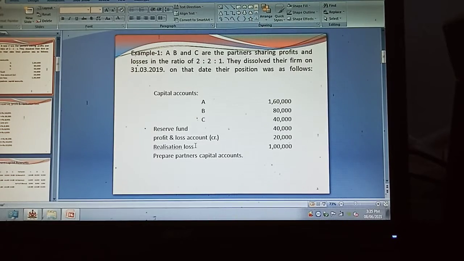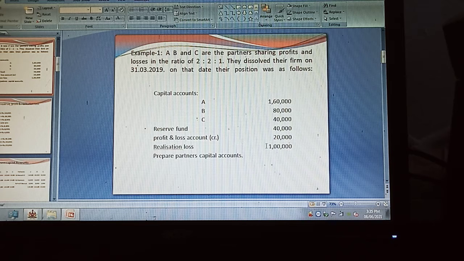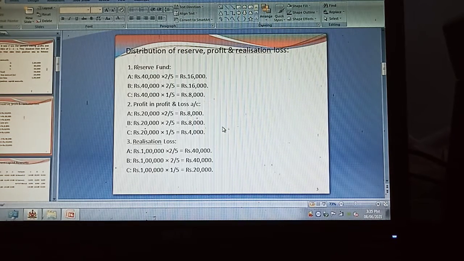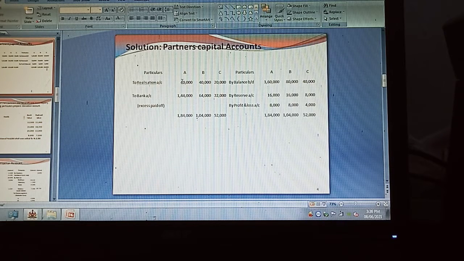And the realization loss is calculated by preparing the realization account. Now that amounts to rupees 1 lakh. It is also shared by the partners in the ratio of 2:1. Now 1 lakh into 2/5 to A, 2/5 to B, 1/5 to C. Since it is a loss, it is to be debited to the partners' capital accounts in their profit sharing ratio. A 40,000, B 40,000, C 20,000.